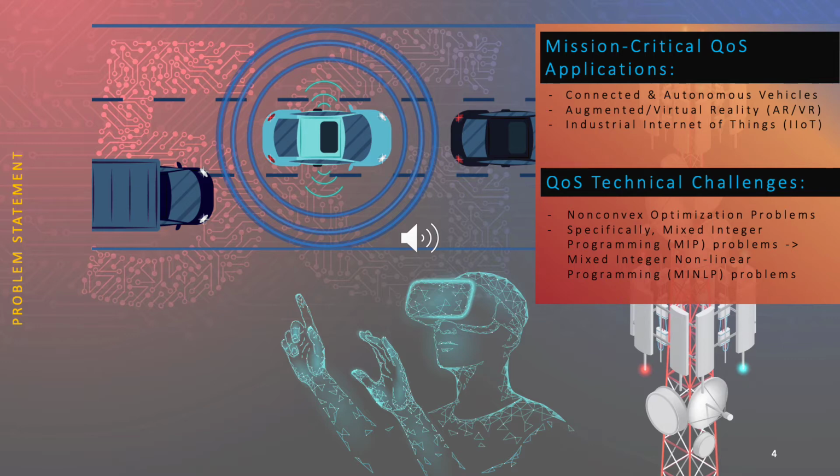And some examples of QoS technical challenges include non-convex optimization problems, which have multiple local optima, and we may never reach a global optimum. And along the vein of optimization problems, mixed integer programming or MIP problems are encountered in the 5G, beyond 5G, and 6G ecosystem, such as mixed integer nonlinear programming MINLP problems.